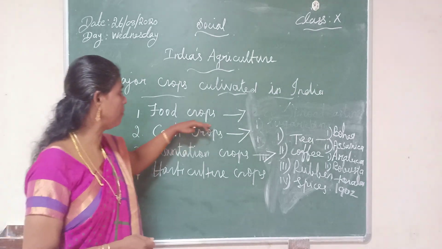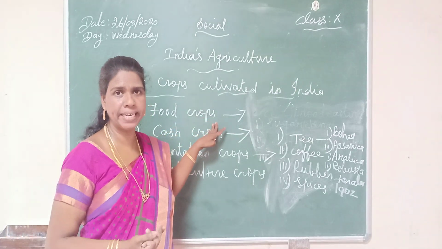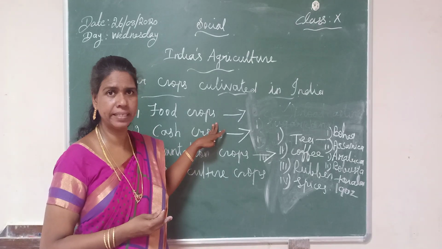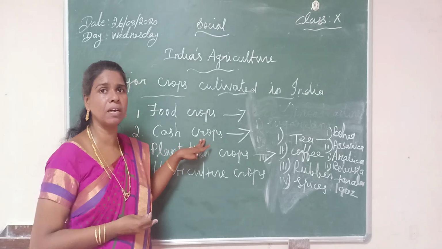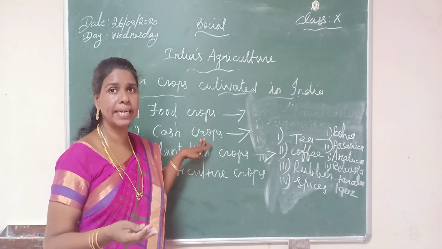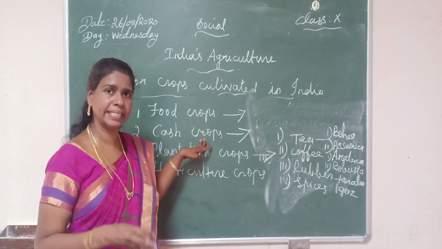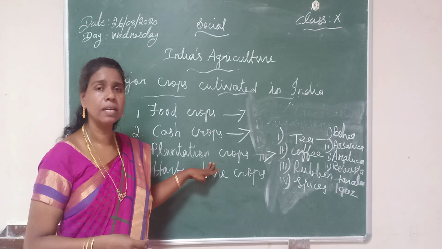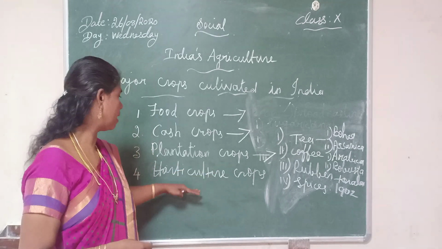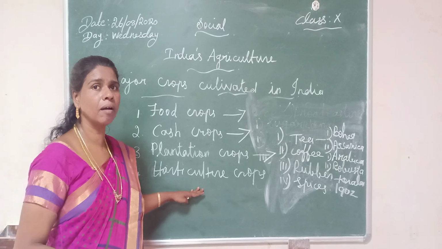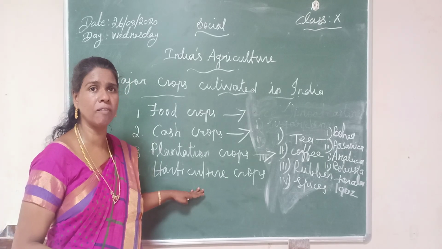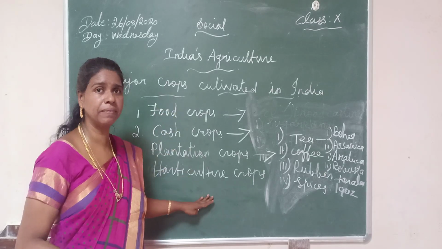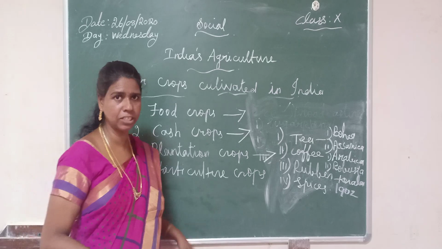The major food crops are rice, wheat, jowar, bajra, barley and pulses. Then the major cash crops are sugarcane, cotton, jute, oil seeds, etc. Then the major plantation crops are tea, coffee, rubber, spices. Then the last one is horticulture, which refers to the cultivation of flowers, fruits and vegetables. All these things are cultivated in India. Okay, can you understand, students?